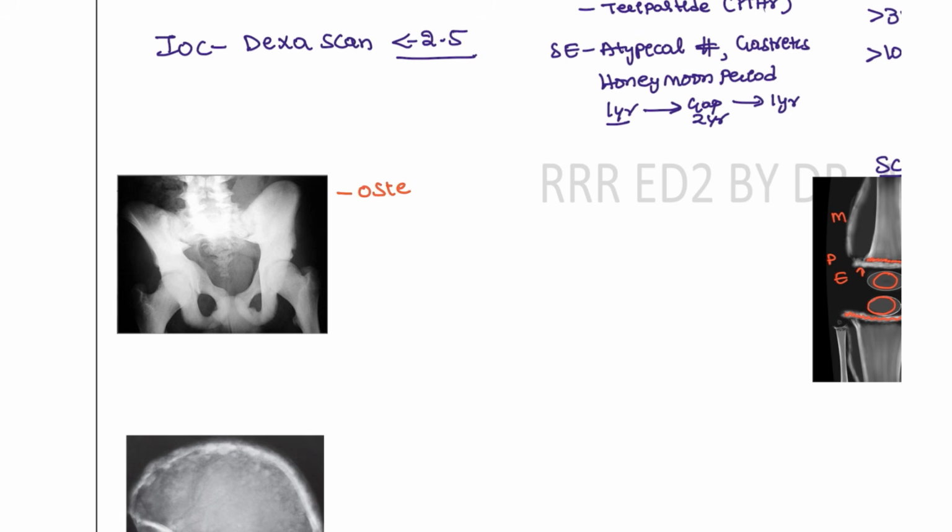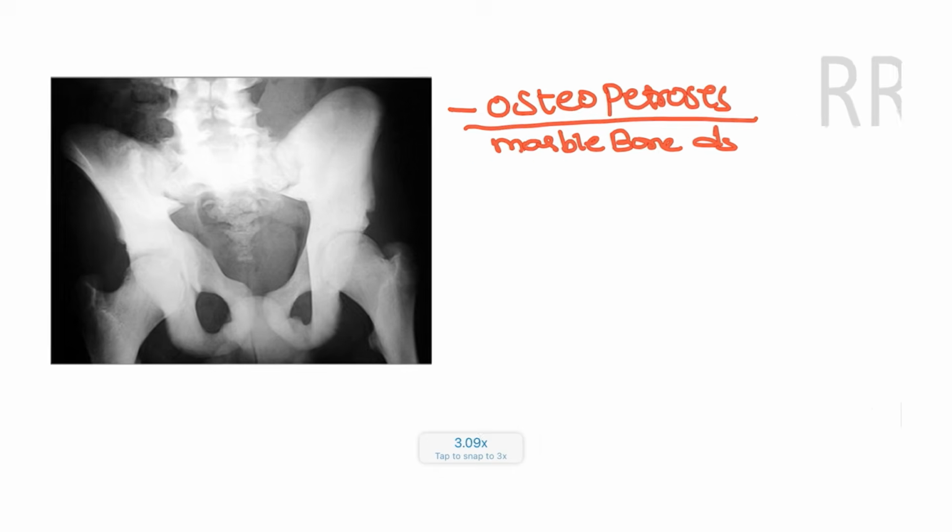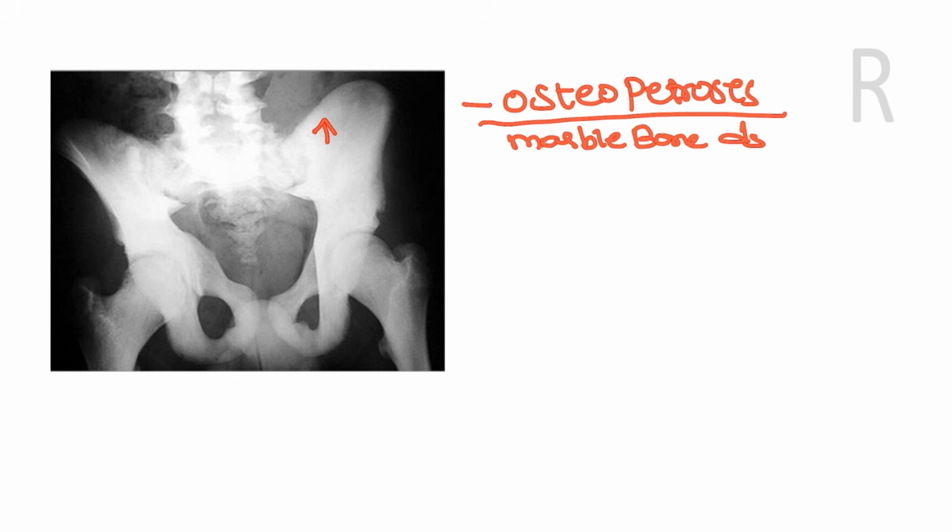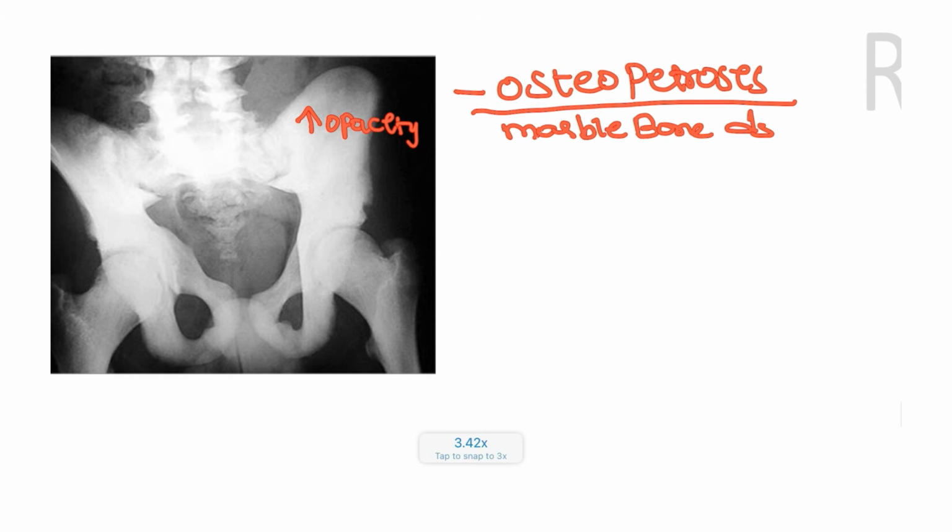This is osteopetrosis, which is known as marble bone disease. So what is osteopetrosis? If you observe this structure, it is highly opaque, right? Severe opacity is seen in this X-ray. The density of the bone is too much.